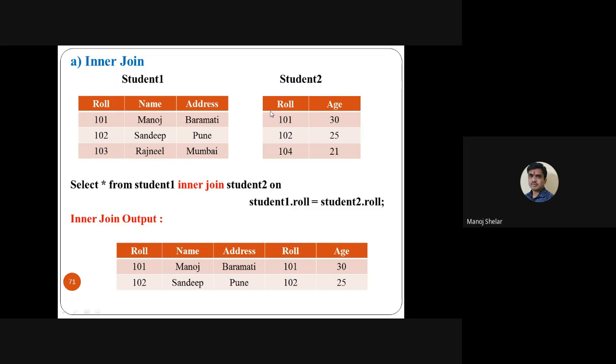In case, for example, the attributes are roll number, name, and address in one table, and ID and age in the other. So what is the output? Roll number, name, address, ID, and age, and the change is student 1 dot roll number is equal to student 2 dot ID. No problem. If no duplicate common attribute is available in both tables, inner join also works. Roll number, name, and address are different attributes from ID and age. So no problem for the inner join. Provide the condition student 1 dot roll number equal to student 2 dot ID. The output is roll number, name, address, ID, and age, in case of different attributes in both tables.